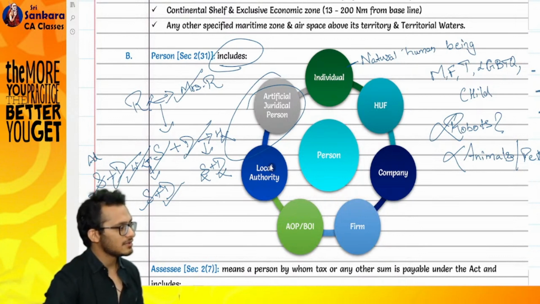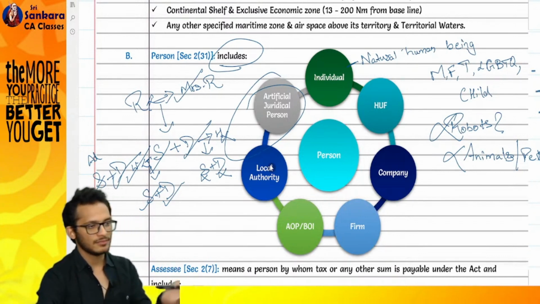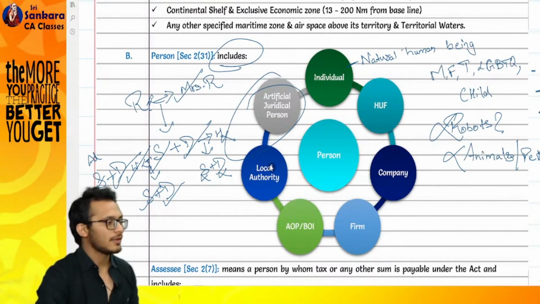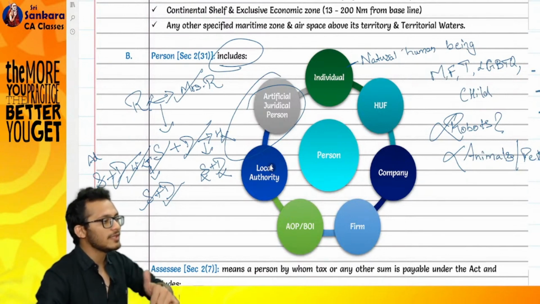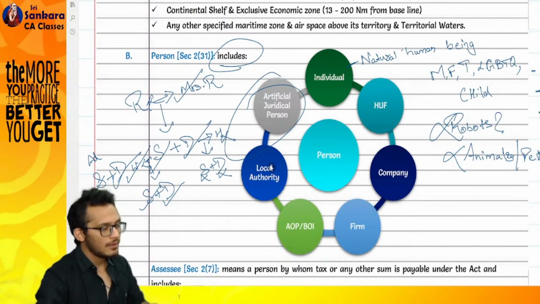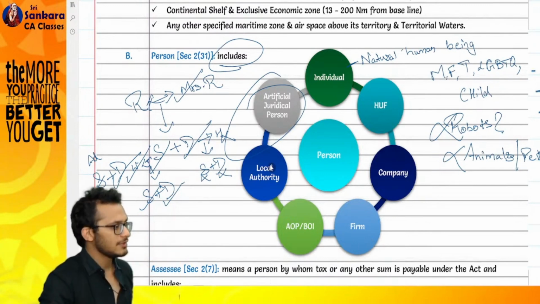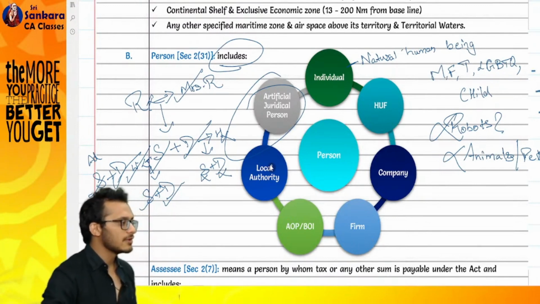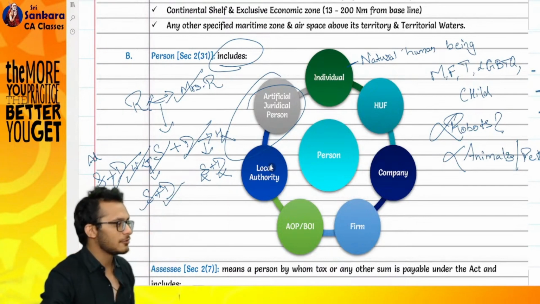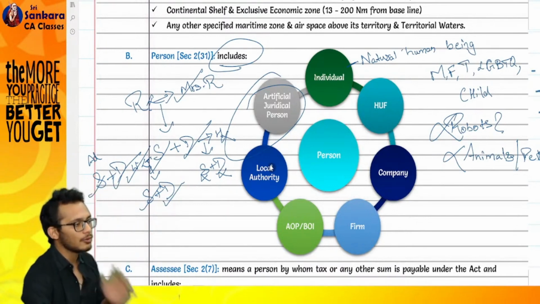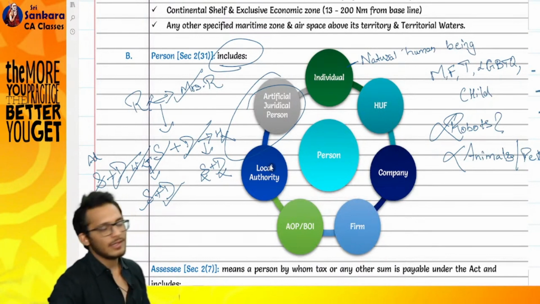Your municipality, panchayat, your water tax areas are called local authority. Why are we covering them? Because they are state people. They cannot come and say, boss, state is earning taxes, so state will keep taxes, because income tax is governed by the Centre, which is saying that if the state is earning income, the state will also have to pay me tax. Later we'll find out everything is exempt for them, but as a person they are included as a part of local authority. Last item.